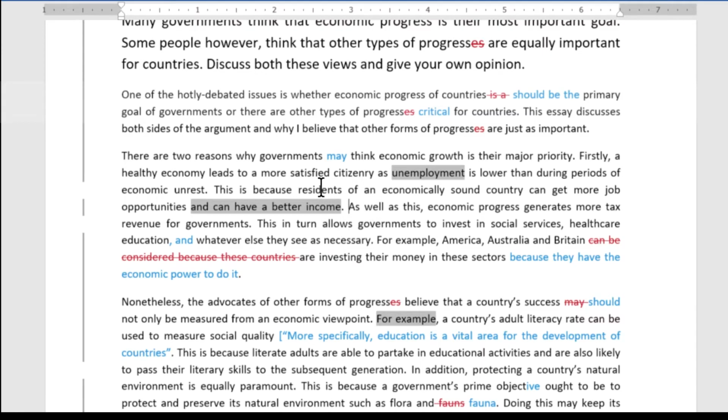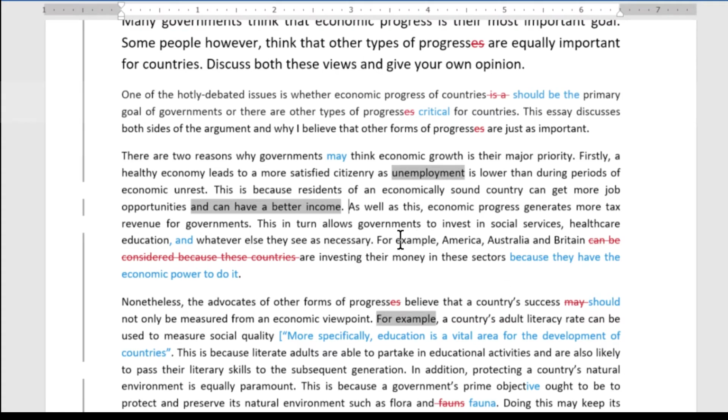So okay, this first point is done pretty well. And then we come on to the second point, signalled by "as well as this". So we've got a good linking phrase there to tell the reader that we're now on to the second idea, and we've got tax revenue. And then it sort of explained how tax revenue can be useful for countries, so that's really good. We needed an "and" in here. It's quite important for grammar. And then you don't really need to list a whole lot of countries. One would probably be enough here.